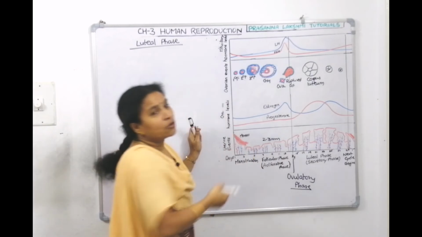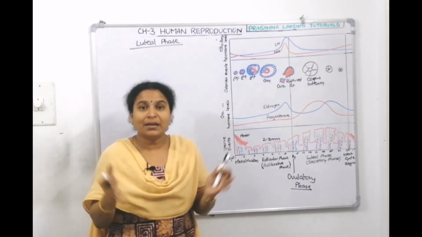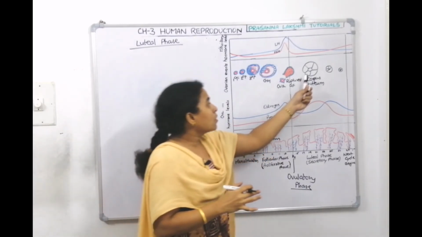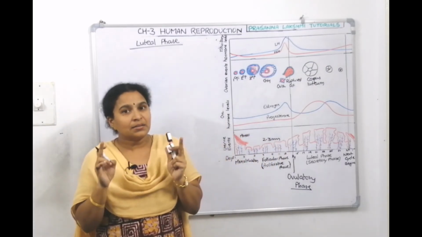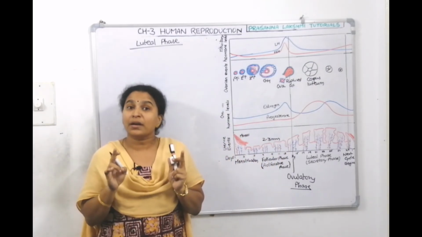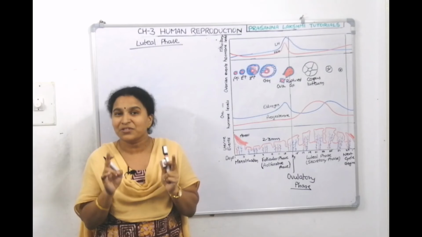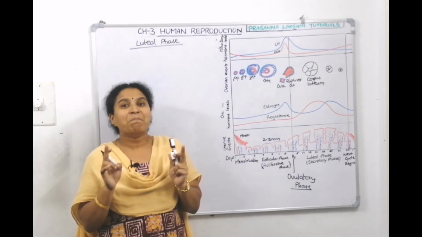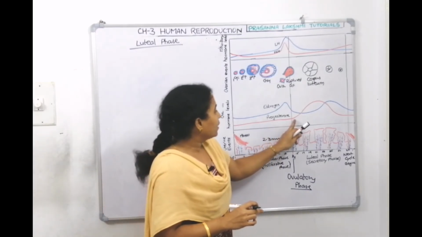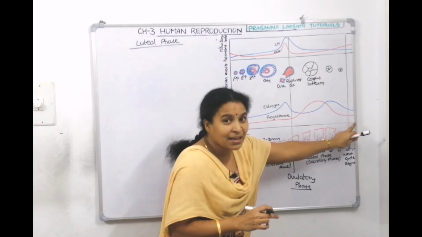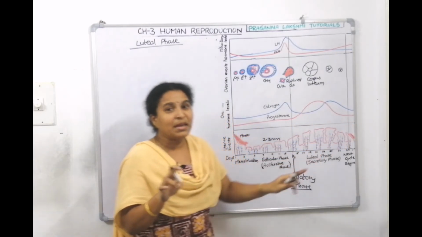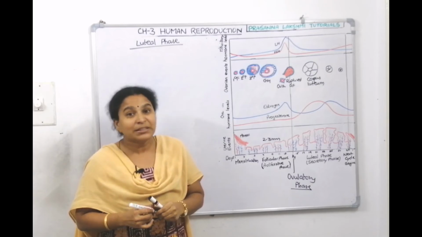The ruptured Graafian follicle has transformed into corpus luteum, which is a temporary endocrine tissue. By depositing lutein and carotene, it has developed into corpus luteum. I'm telling that this corpus luteum is an endocrine tissue. It starts secreting progesterone, pregnancy maintaining hormone.